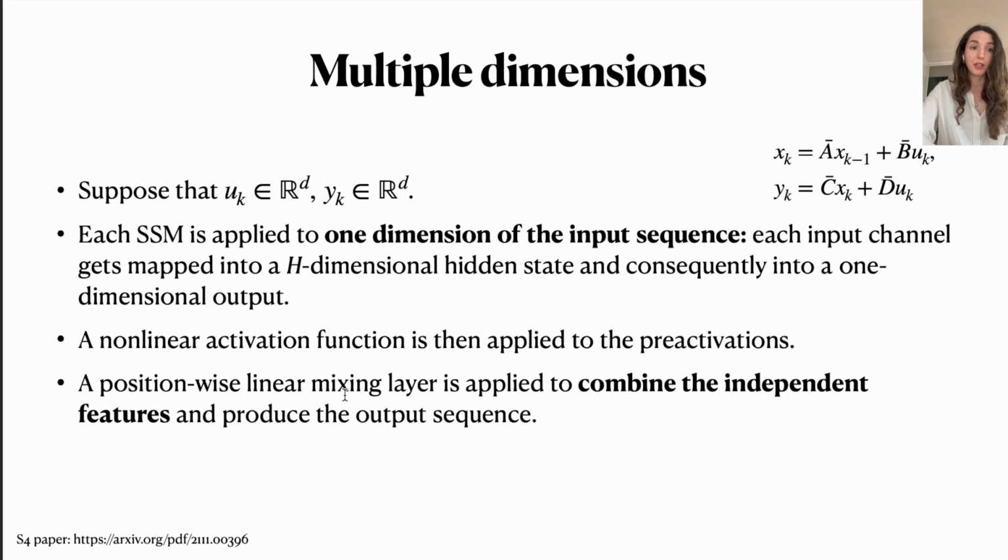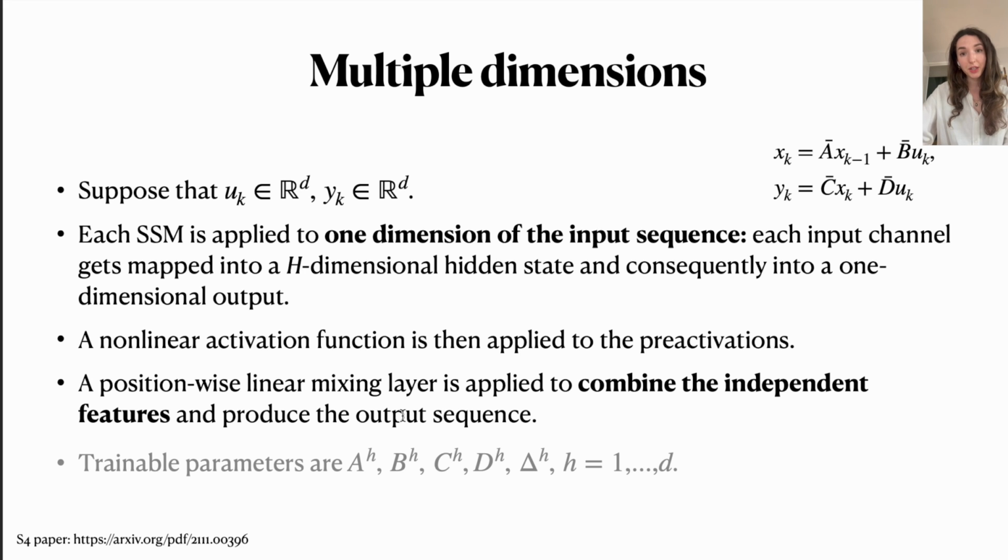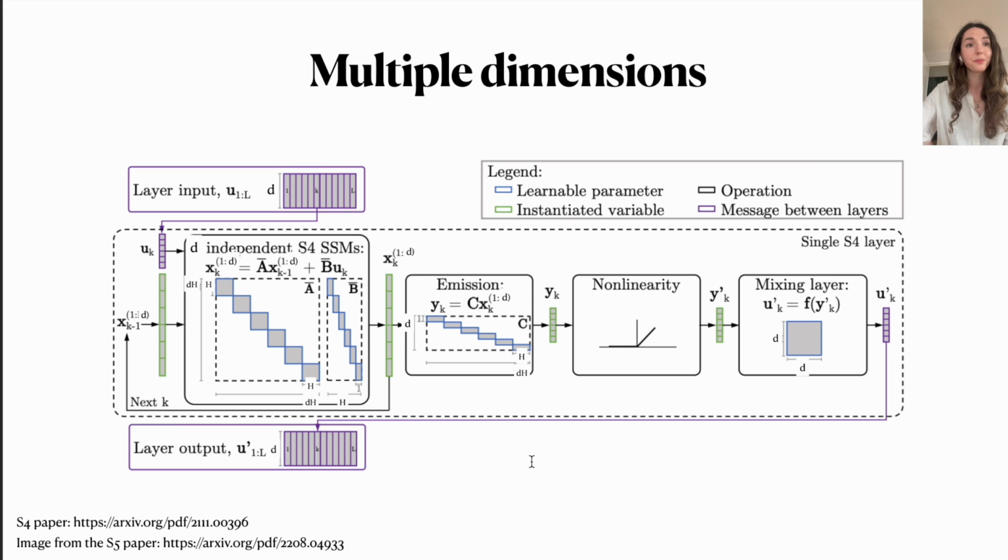And the way we would then mix dimensions, because for now we have been only independent in all the dimensions, is that we would compute a linear mixing layer, an MLP, in order to combine all the input dimensions and give us our final output sequence. The trainable parameters for this setup would again be our matrices A, B, C, and D, and our discretization parameter, but we would have D copies of each of these because we're using a single SSM layer for each of the dimensions that we have.